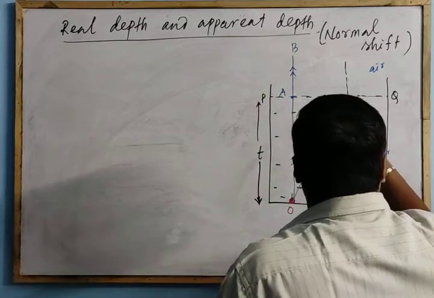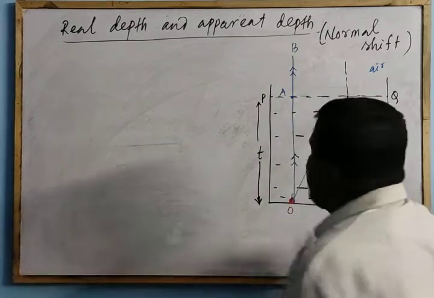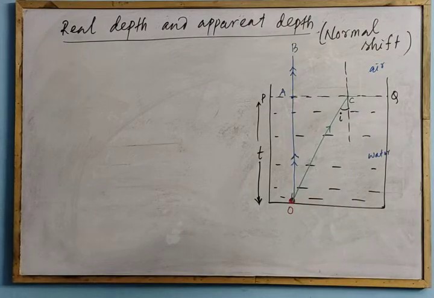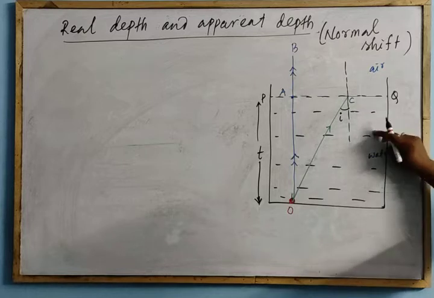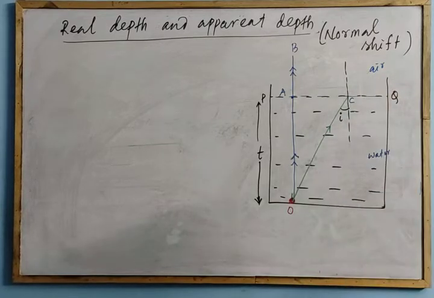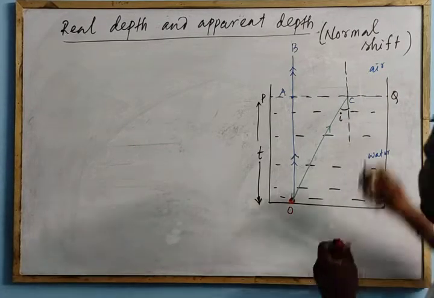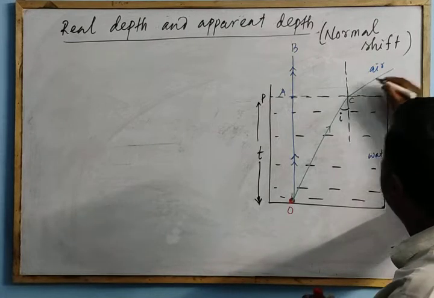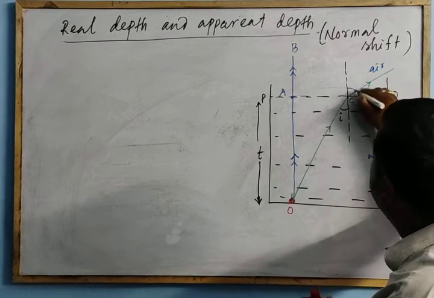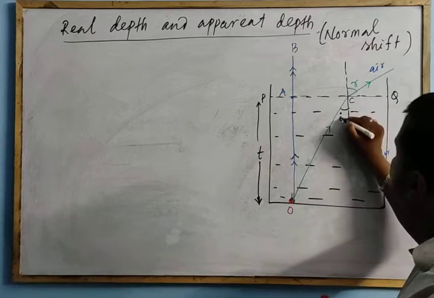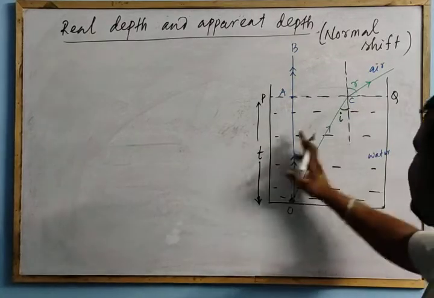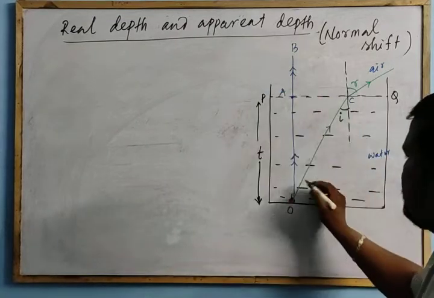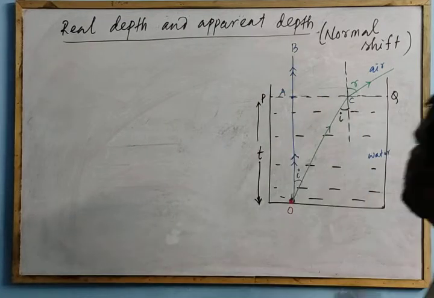This is the normal, so this is your angle of incidence I. If the ray is traveling from water to air, denser to rarer, it bends away from the normal, so the ray will go away from the normal like this. And this will be your angle of refraction R. This is angle of incidence I. This is the normal.